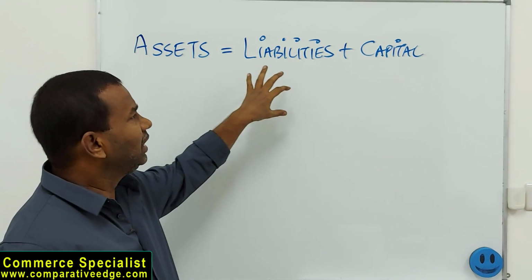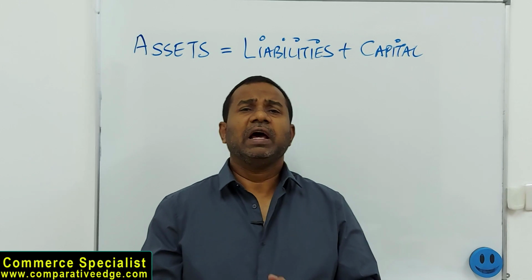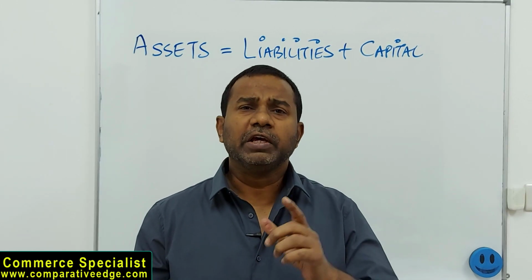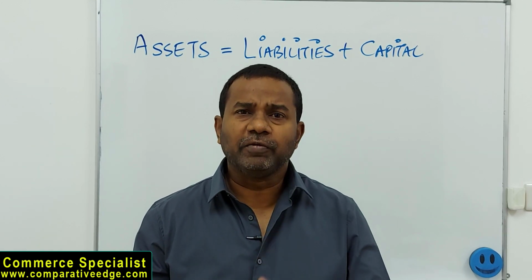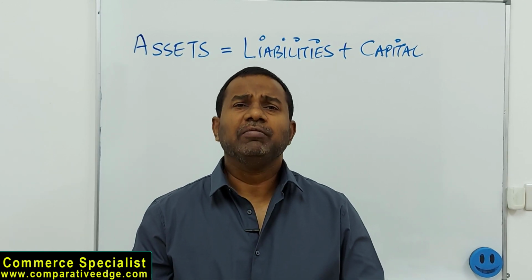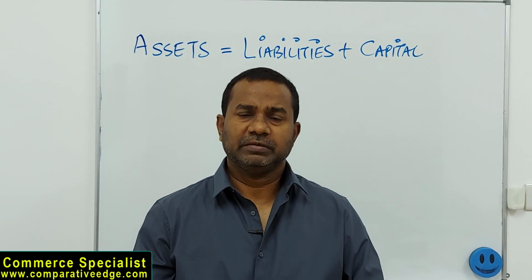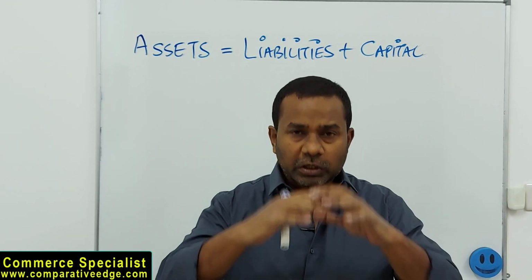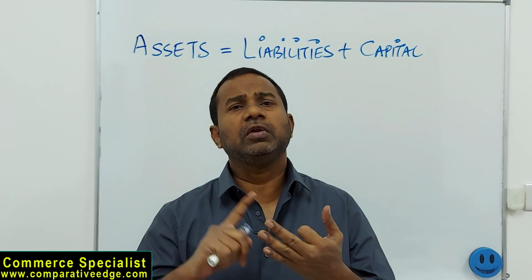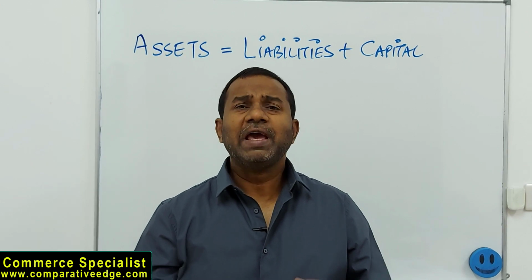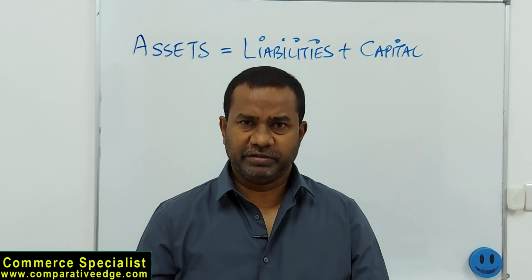Now coming to liabilities. What are liabilities? Liabilities are obligations of a business. Liabilities are debts of a business. Liabilities in common terms are loans of the business. So liability is a huge word which includes obligations of the business, debts of the business, and loans of the business. When I say obligation, that means what the business has to pay to outsiders.